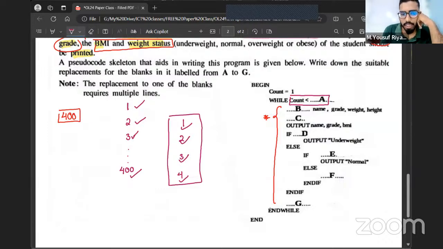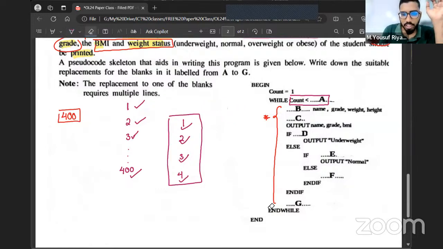Exactly, 4 times I'm repeating. So when we have 1 to 400, that means actually I'll repeat 400 times. Bonus question: if it was from 0 to 400, when count is 0, I'll repeat. When count is 1, I'll repeat. When count is 319, I'll repeat. When count is 400, also I'm going to repeat. Then how many will be there? Exactly. In this range, there's 401 values.